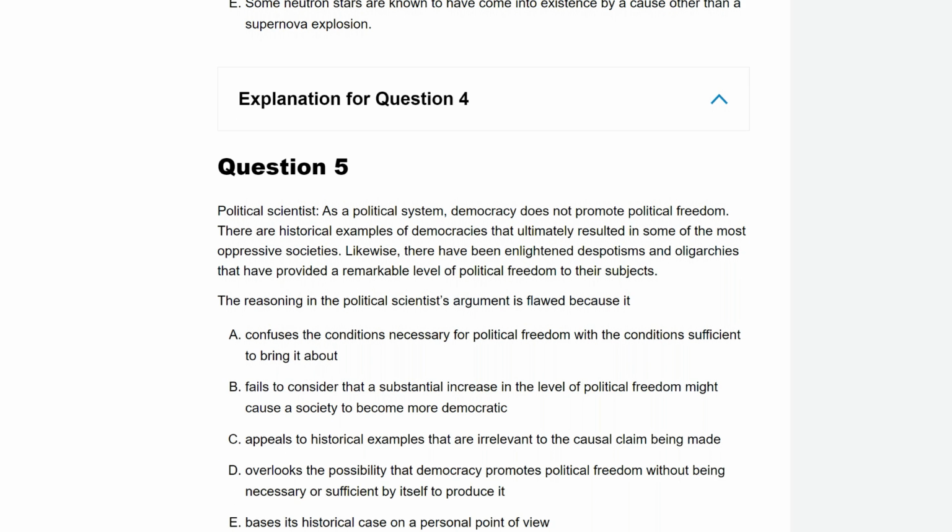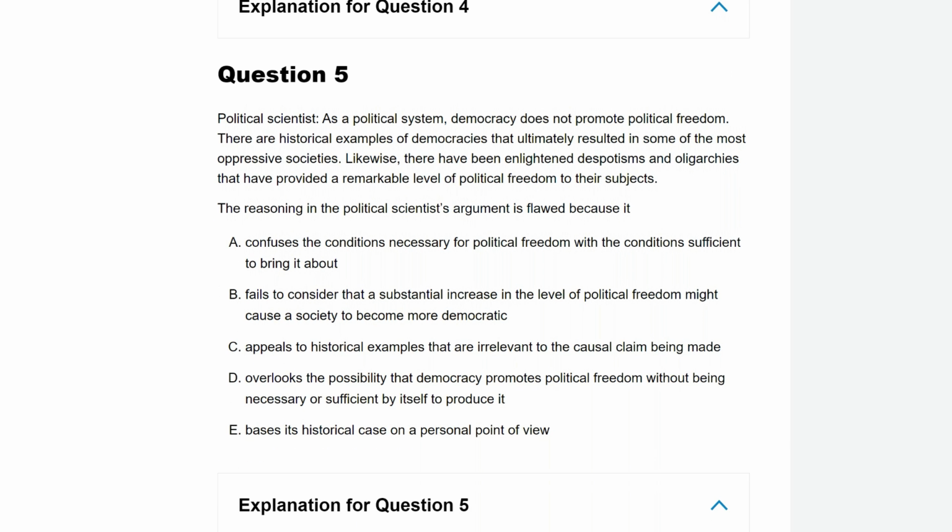And the last example for today, please do let me know in the comments if you like these kind of videos, is on weakening the argument or finding the flaw. Here the advice is fairly simple. We're going to find the weakness just like we did with the previous question, except here we're not going to strengthen it, we're not going to remove the weakness, we're just going to find which answer choice says that weakness.